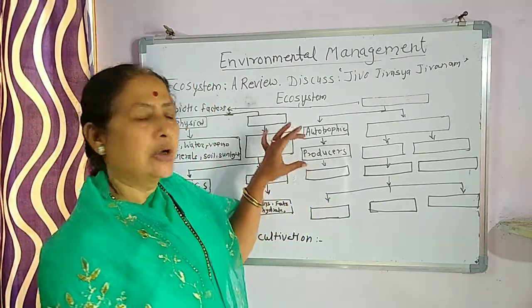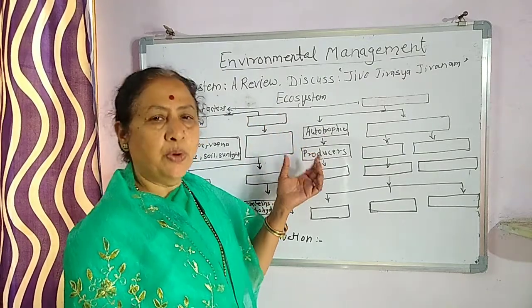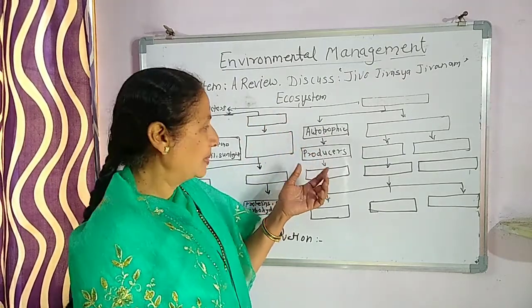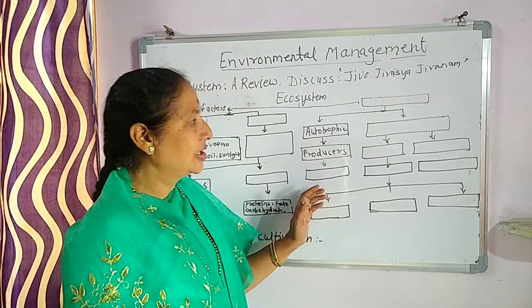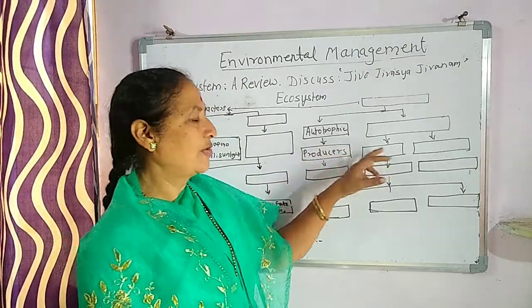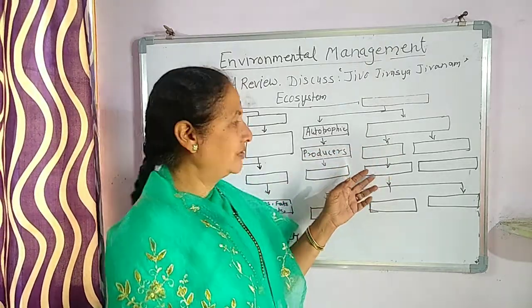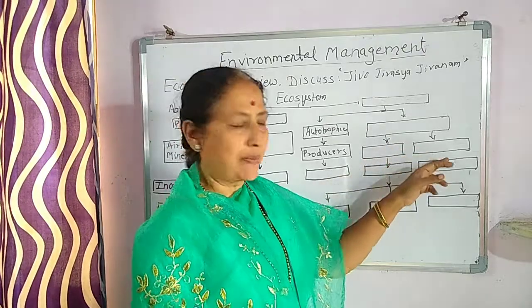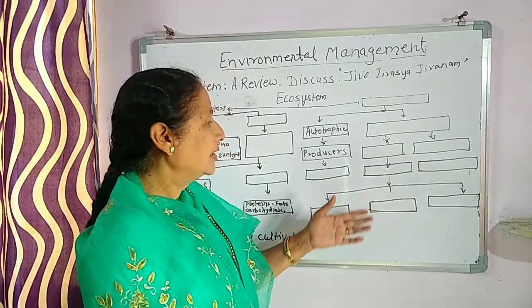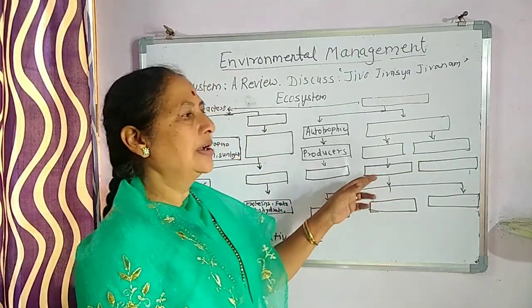Then out of the autotrophic, those are the producers. Producers means plants. Then under heterotrophic, there are the parasitic ones as well as the saprophytic ones. Then next, that is about the consumers.